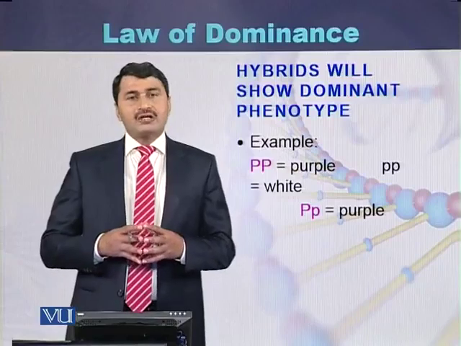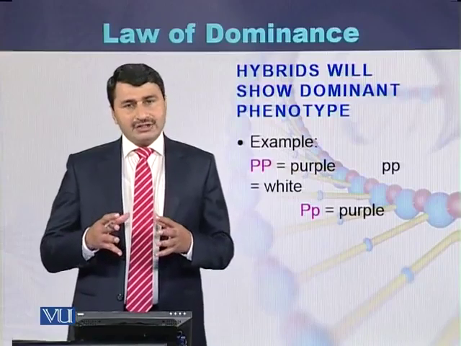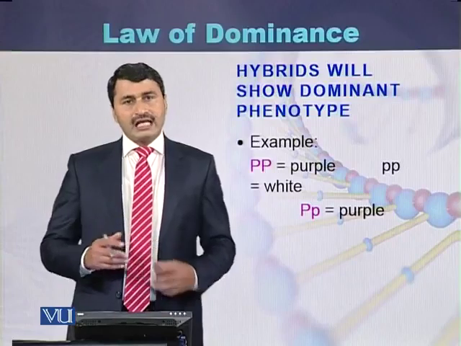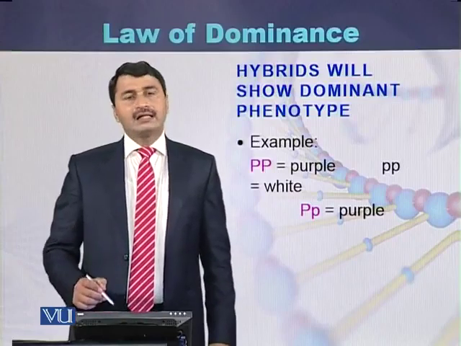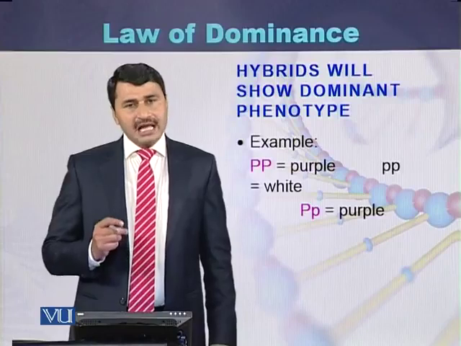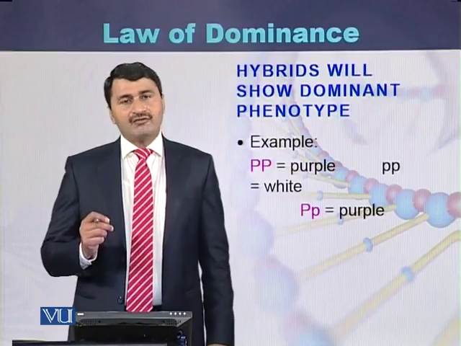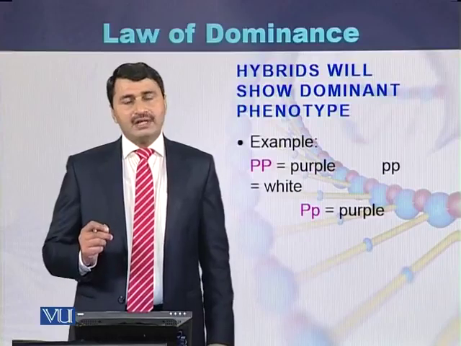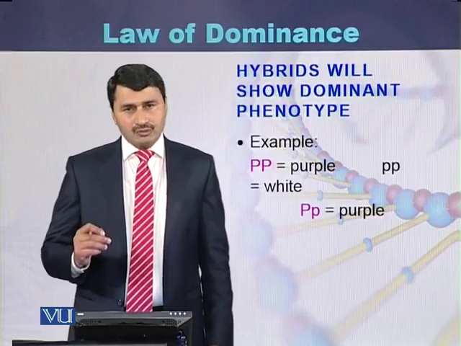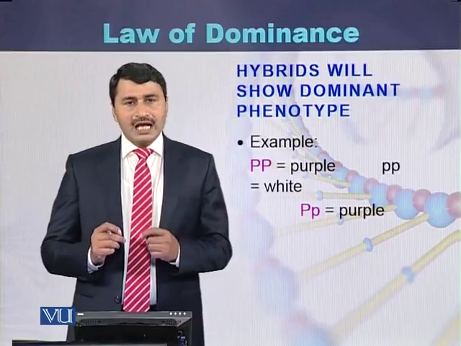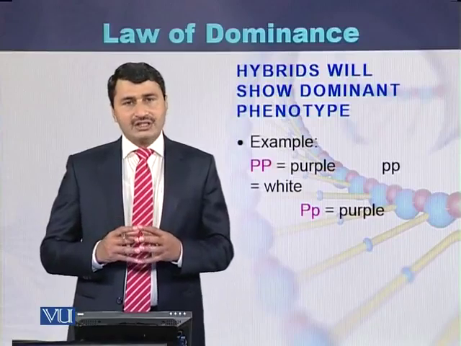If we try to understand this phenomenon at the level of genotypes, we can say that purple color can be labeled as capital P and capital P, while white color flowers can be labeled as small p and small p. Their gametes will reunite during the F1 generation.